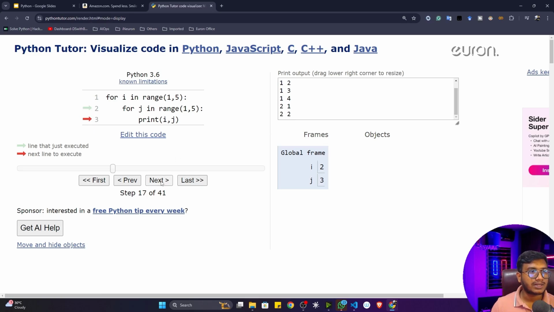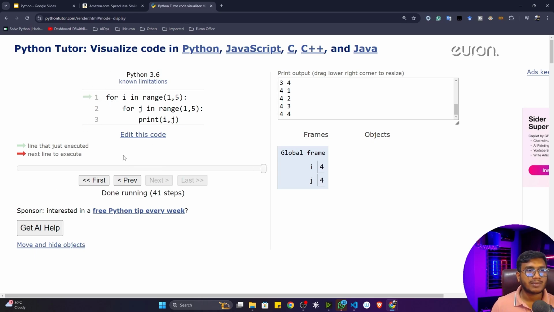Okay, see that's how it will complete till 4. Then again this control will go back to the outside for loop. Then outside for loop will be 3. Then again it will come inside that and it will again print 4 times. You can see that 3 1, 3 2, 3 3, 3 4. Again it will go back, it will become 4. Now again it will come here and it will again print 4 1, 4 2, 4 3, 4 4, and see this particular loop will also break because the condition is matched.